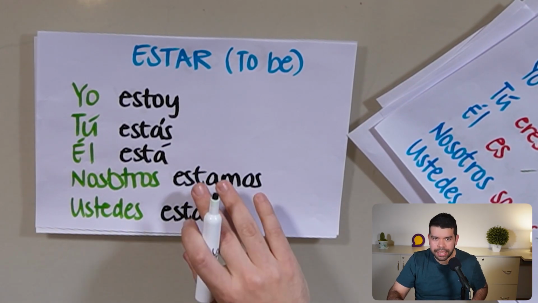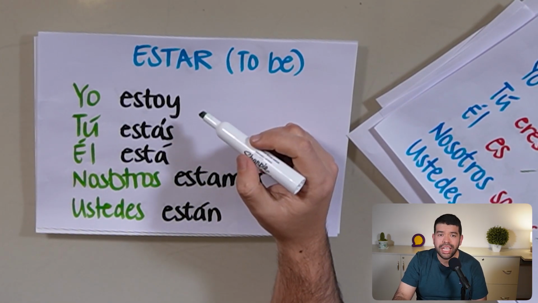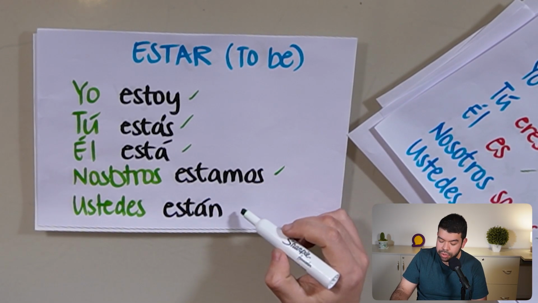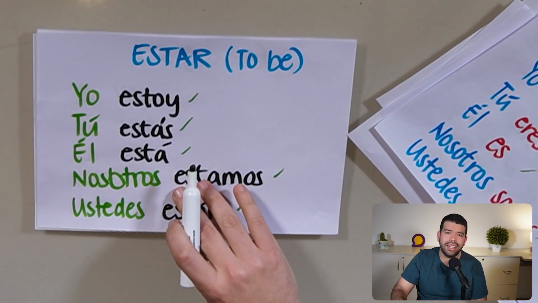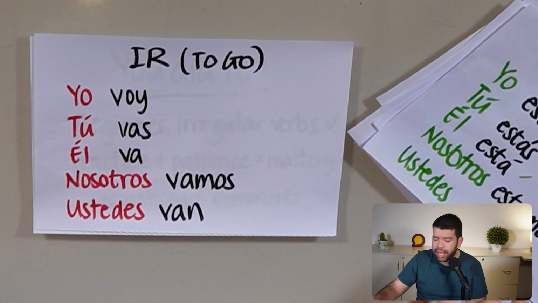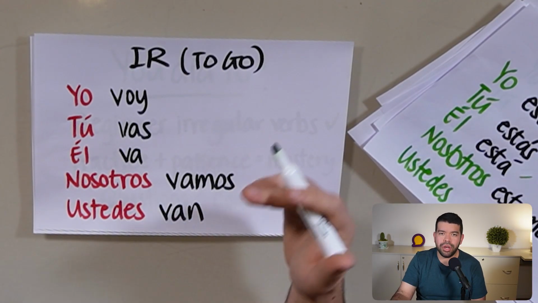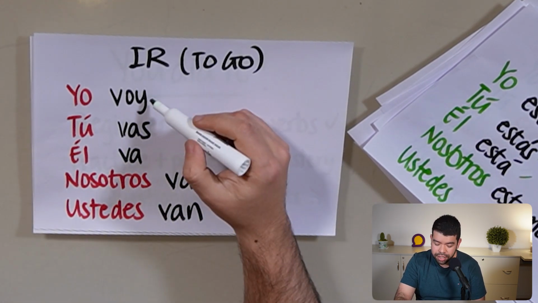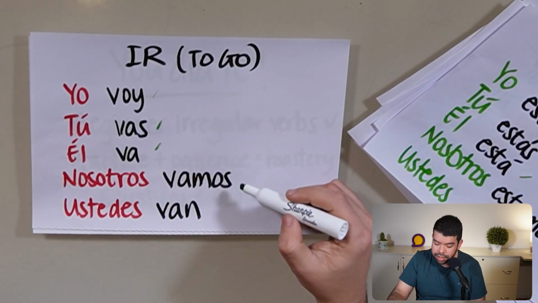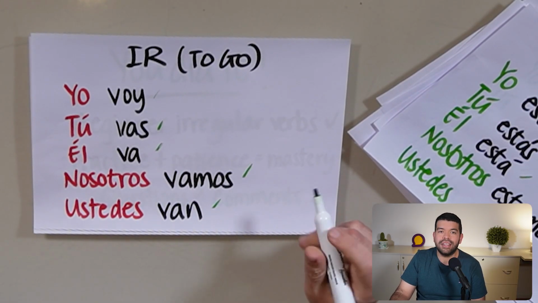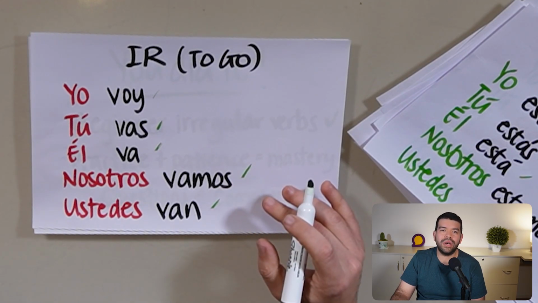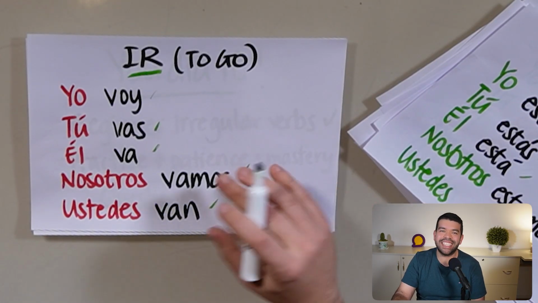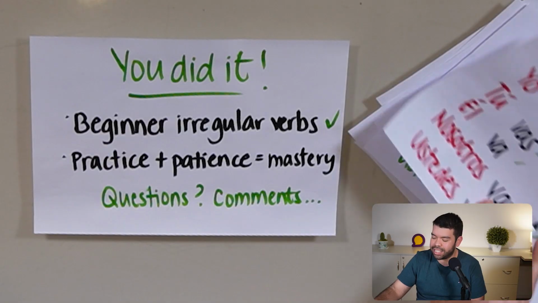And if you're ready to conjugate the verb estar, look at this. It would be yo estoy, tú estás, él o ella está, nosotros o nosotras estamos, ustedes están. Got it? Then let's do two more, okay? Let's do the verb ir, to go, which is an irregular verb, all right? It's very irregular. Just take a look at this. Yo voy, tú vas, él va, nosotros vamos, ustedes van. Beautiful. None of these words even look like the word ir. I know. And yet, yes, that's exactly how it is conjugated, at least in the simple present, right?